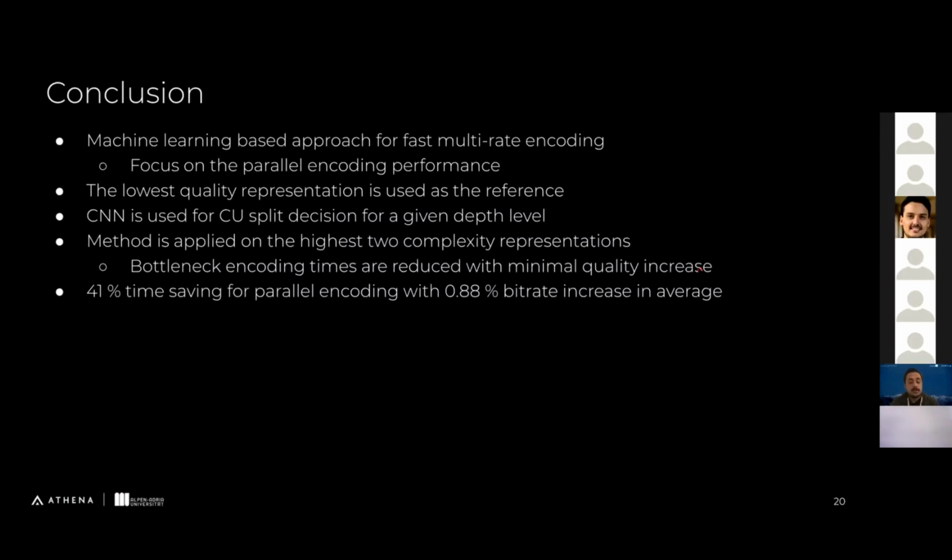To conclude my presentation, we use a machine learning-based approach for fast multirate encoding, and we focus on the parallel encoding performance. We use the lowest quality representation as the reference. And we utilize a CNN to give a split decision for the given depth level. And this is applied only for the highest two complexity representations to eliminate possible bottleneck encoding times without hurting the performance that much. And we achieved 41% time saving with only 0.88% bitrate increase on average.